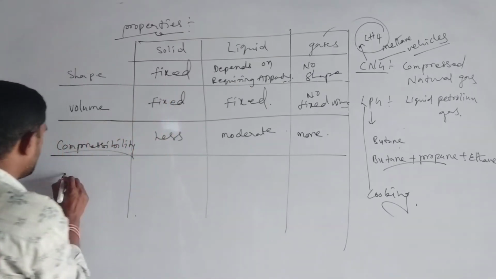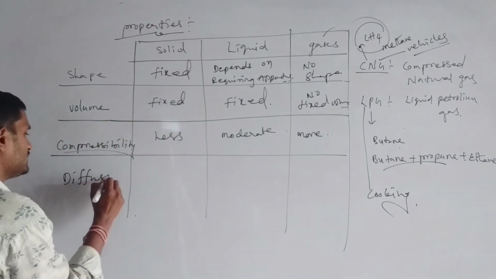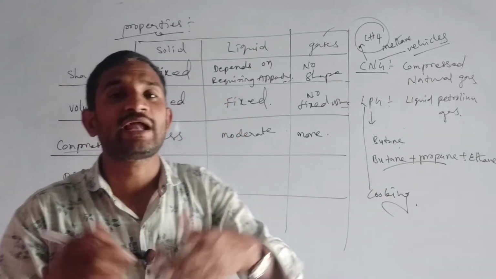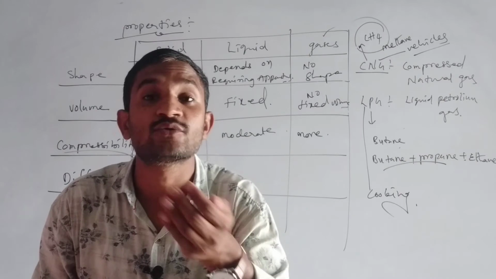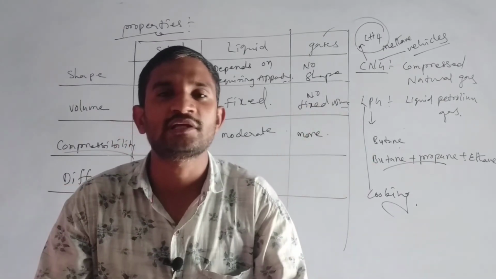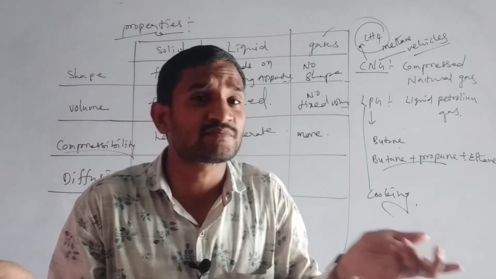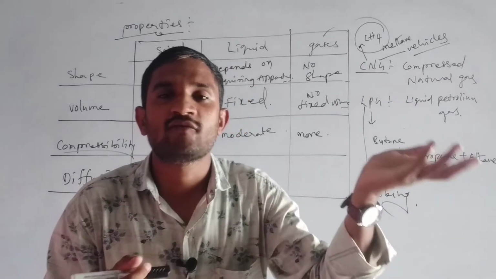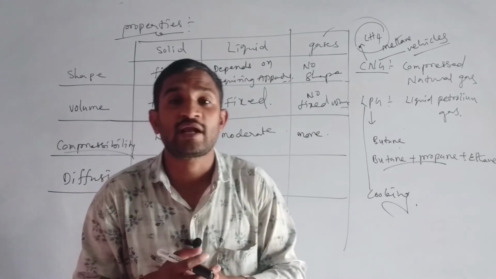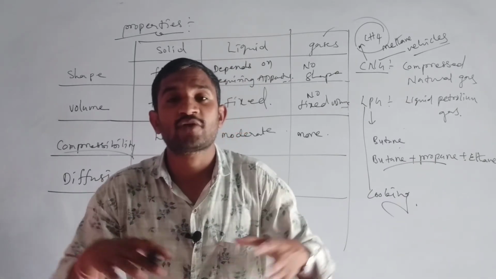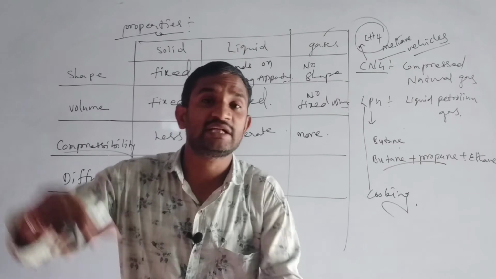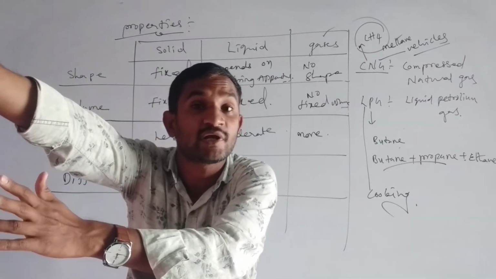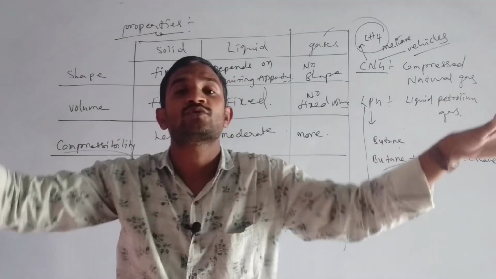Next one, diffusion. What is meant by diffusion? Suppose one of our classmates, one of our friends, comes to class late without bathing. Maybe we can get the smell from him. How does the smell come? Again, another friend comes into our class also late, but a perfume smell is coming. He is sitting at the back corner of our classroom, but the smell is spreading throughout our class.